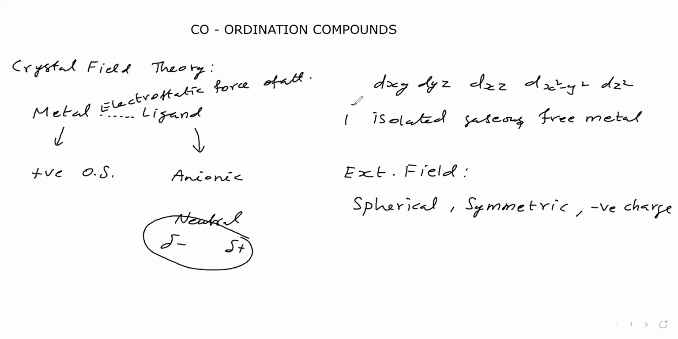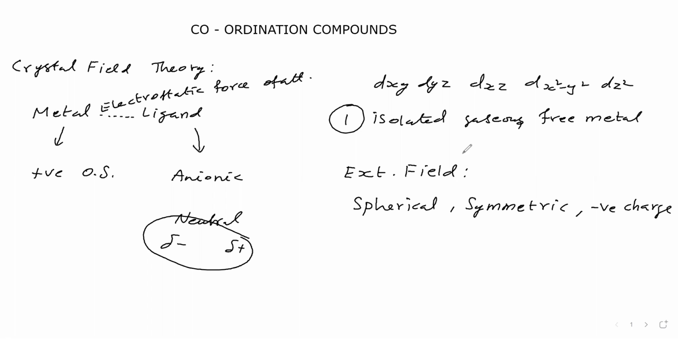d orbitals in the isolated gaseous free metal atom. In the isolated gaseous free metal atom, all the 5d orbitals have equal energy. Now, it is taken to an external field. The external field is having negative charge.